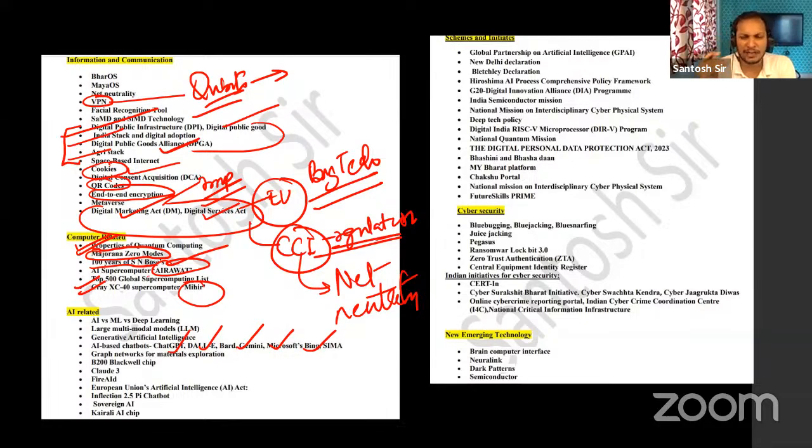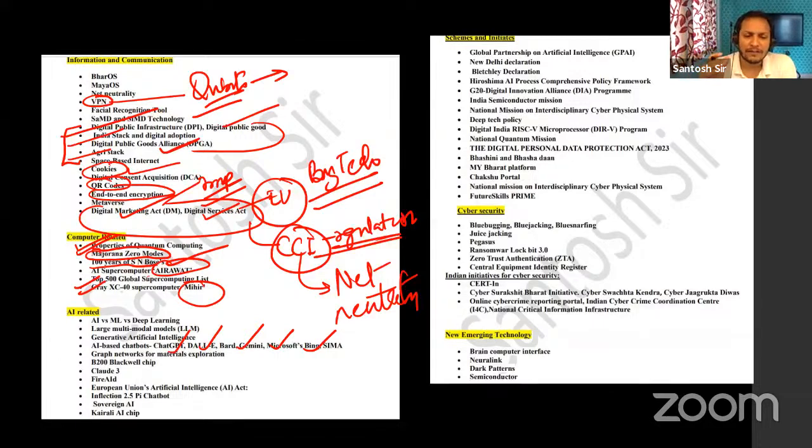They don't go deeper. Let me tell you, science and tech, no need to go deeper. Again, every time I have been telling you this, don't go deeper. You will waste a lot of time. UPSC is a generalist exam. You see how simple the questions they are giving. What are qubits? Simple questions like that can come.